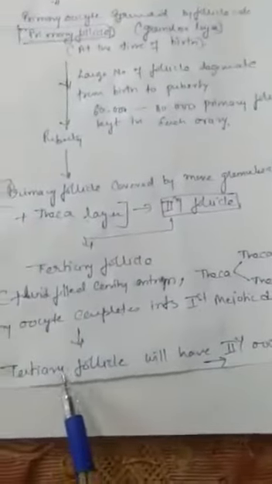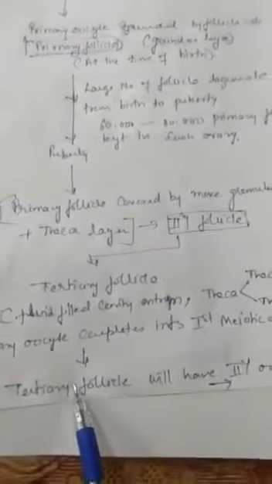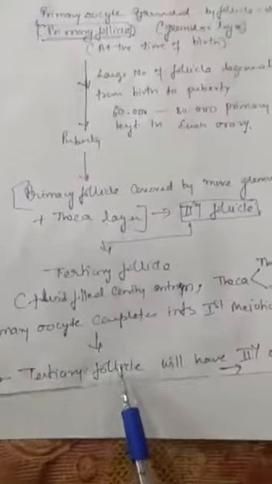So now in the tertiary follicle, the secondary oocyte will be present. Secondary oocyte is present in the tertiary follicle. And what is a tertiary follicle? In which antrum is present, and theca interna, theca externa and granulosa layers are present. After that, what will happen? This tertiary follicle will convert into Graafian follicle, which is a mature follicle.